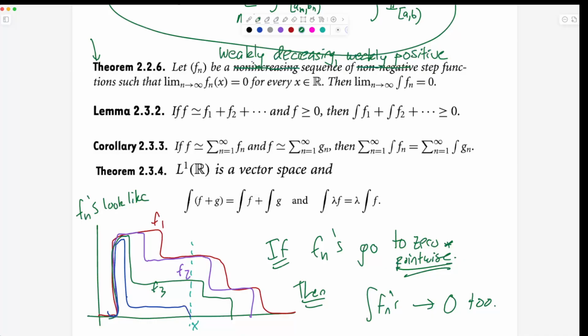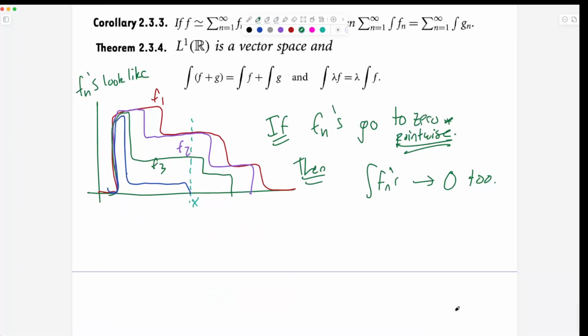Does that answer your question? Sort of. I'm just confused about if it goes to 0 pointwise, then doesn't it have to go to 0 at the point? Yeah, okay, but I guess the point is that it can slide out of the way. Let's do an example. Yeah, no, I think this is a great point.